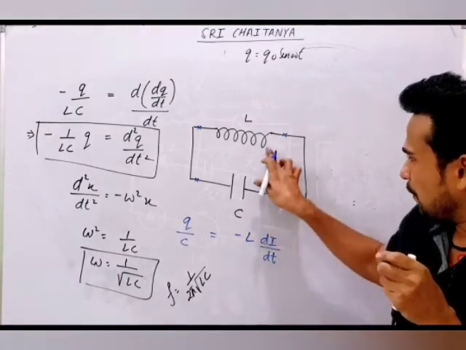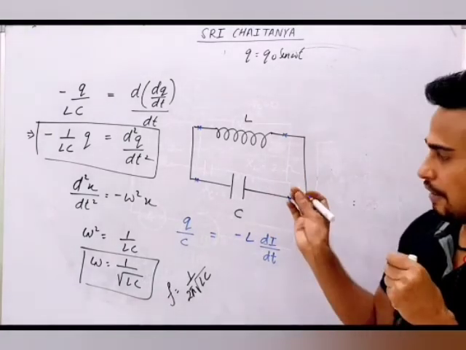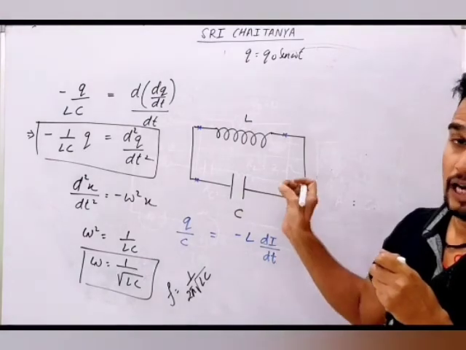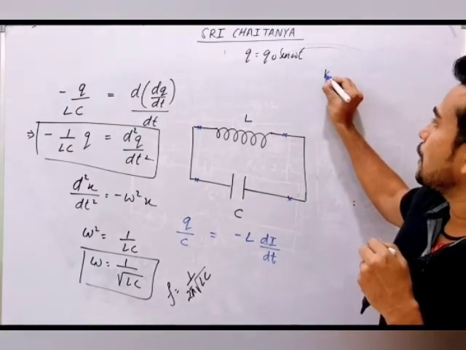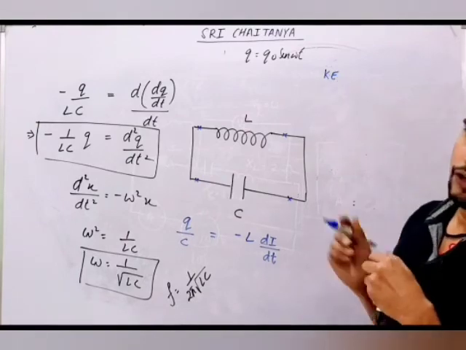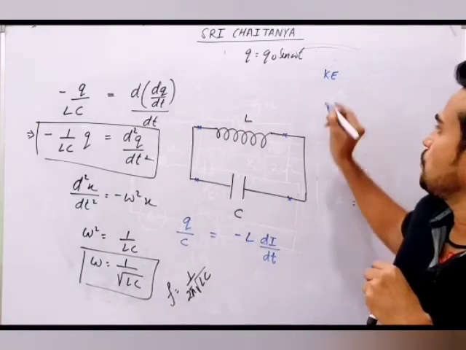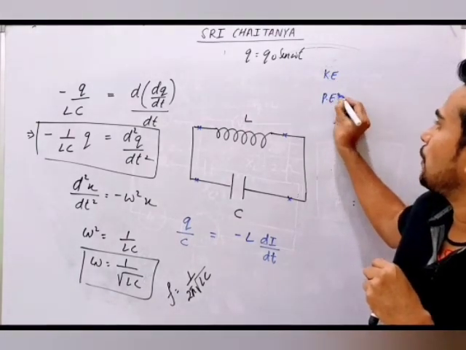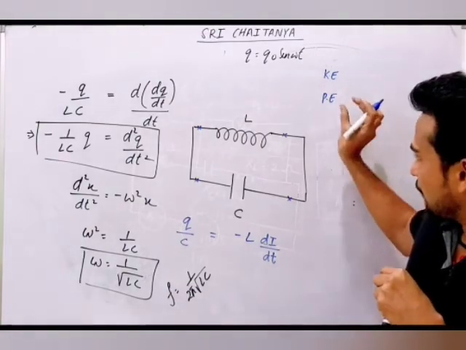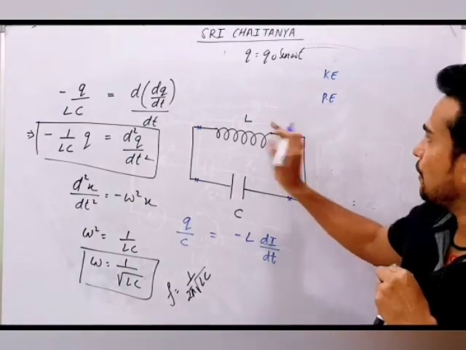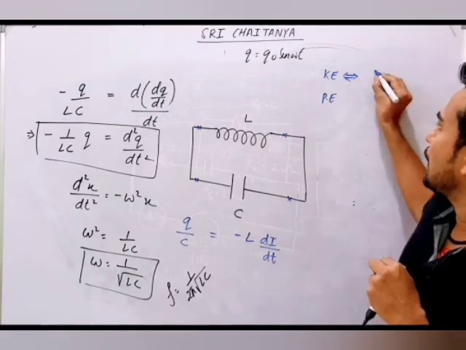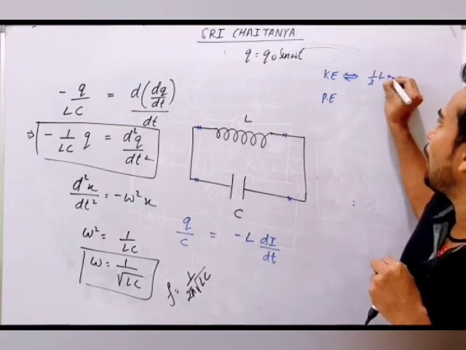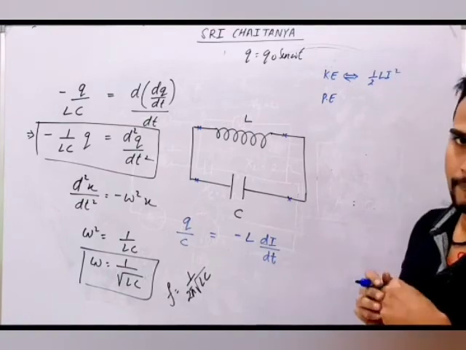And always remember, two forms of energies will be there. I will relate it with SHM, with the oscillation which you have studied. You study in oscillation about kinetic energy and potential energy. Here, what you have to keep in mind is that the energy of the inductor behaves as kinetic energy, that is half L into I square.